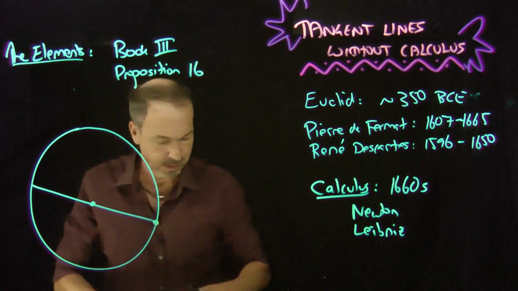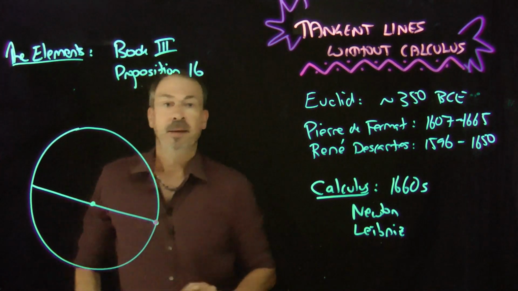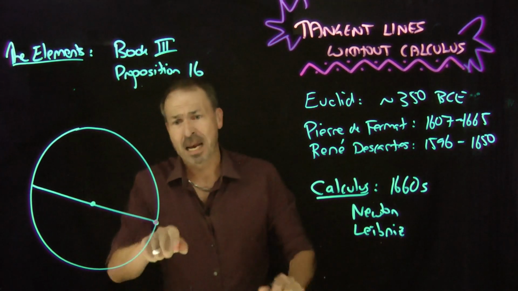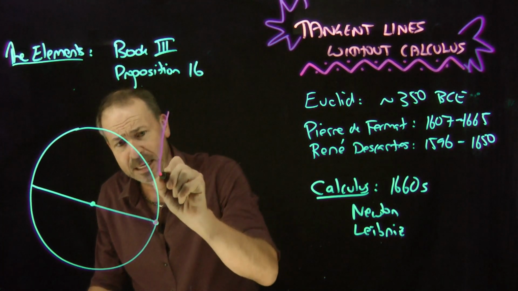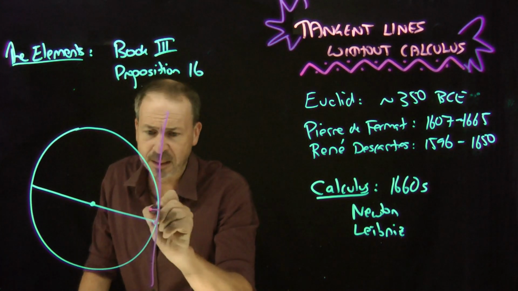I choose this one. Well, let's do it pink. All right, I'll choose that one. He says, construct a line through the endpoint like this. Make it 90 degrees to that diameter.